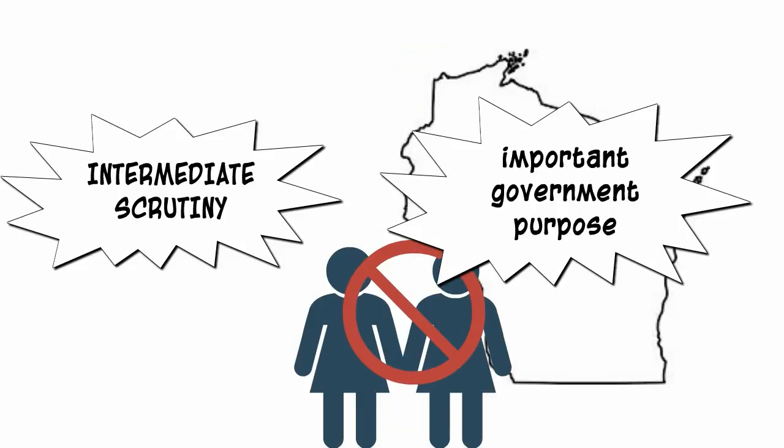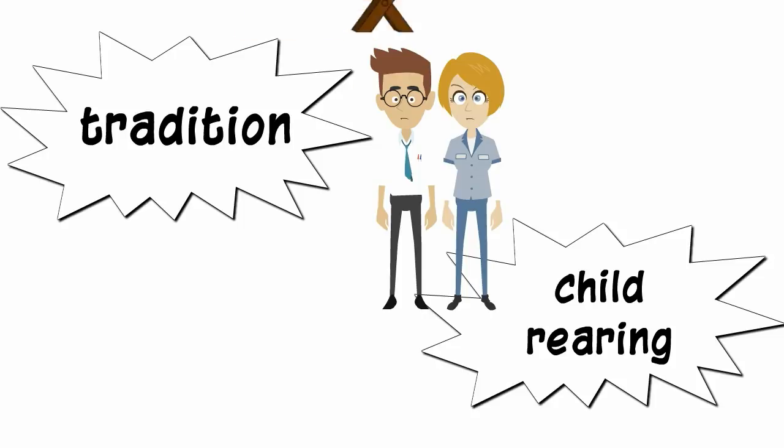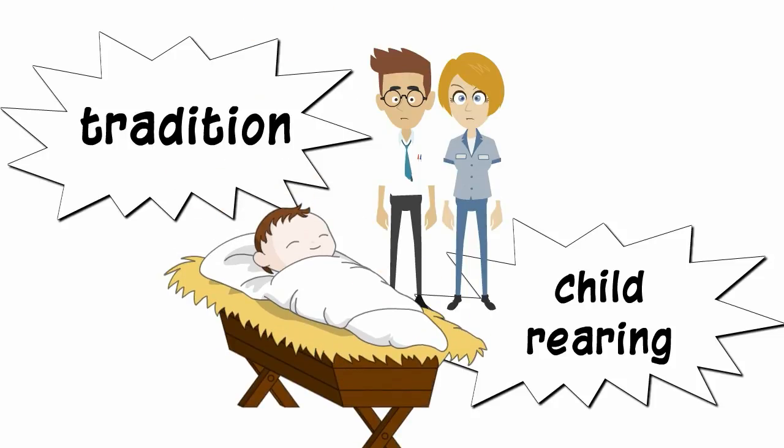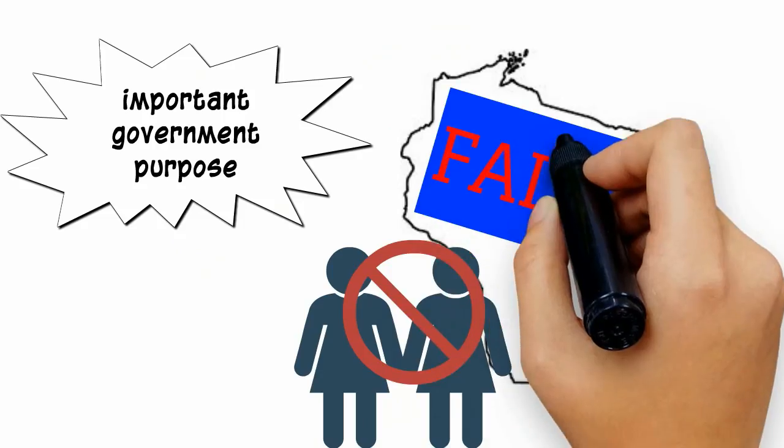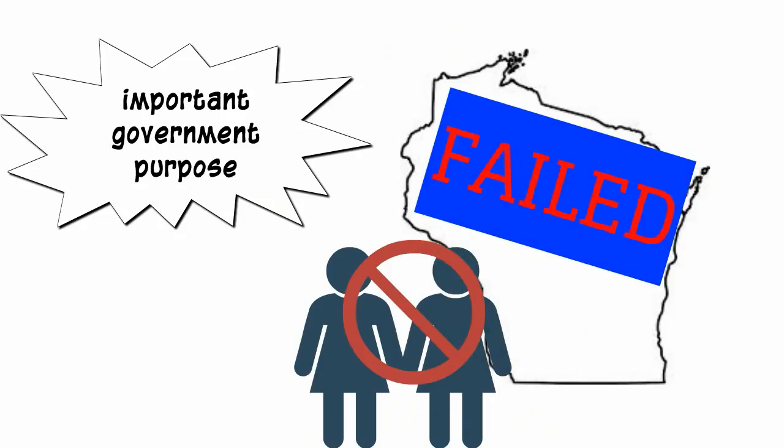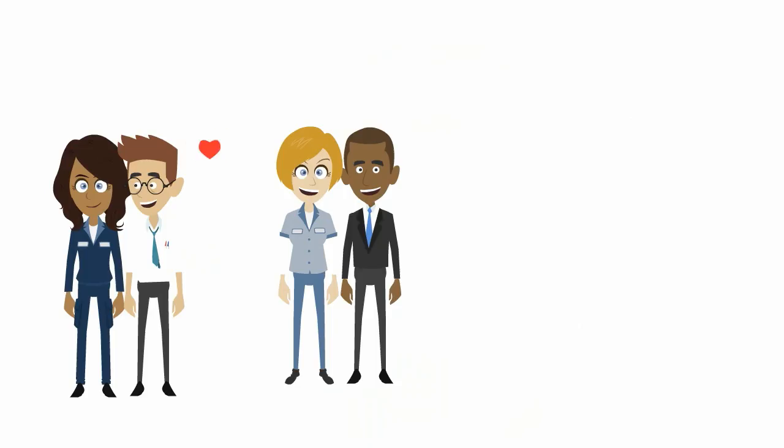Under the intermediate scrutiny standard, Wisconsin had to prove that banning same-sex marriage had a legitimate and important government purpose. Wisconsin argued that, among other things, because of tradition and child-rearing, there were important and legitimate reasons for the government to prohibit same-sex marriage. The court concluded that Wisconsin failed to show that there was an important reason to deny same-sex couples their fundamental right to marry.